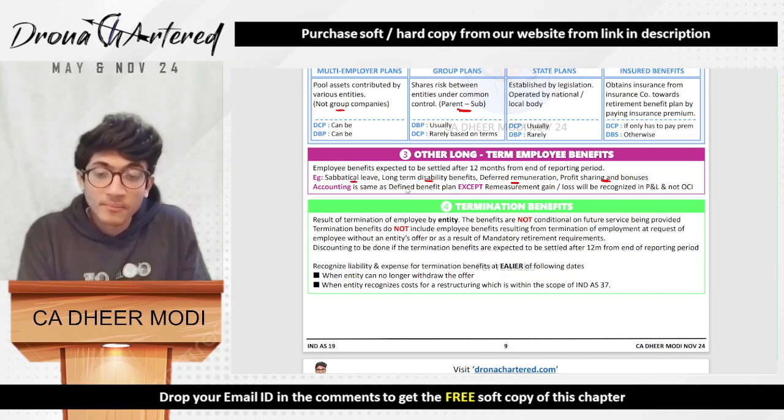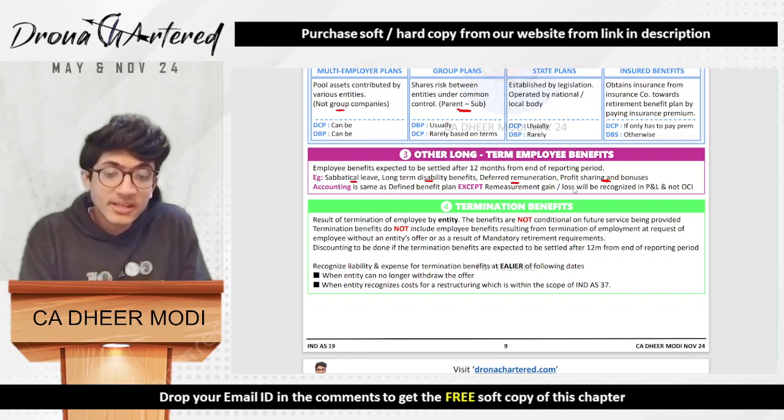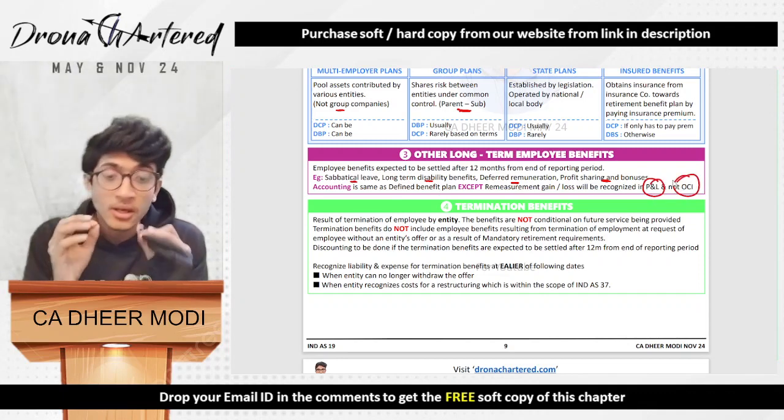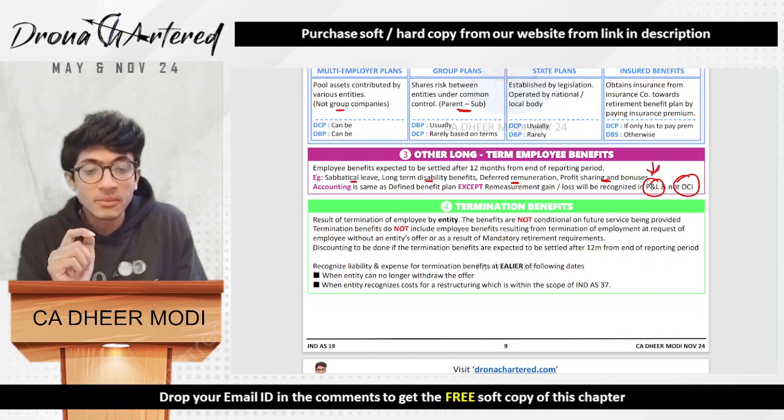Accounting will be the same as the defined benefit plan, except remeasurement gain or loss will be recognized in P&L and not in OCI. So till now we were measuring all revaluation, all remeasurement gains in OCI, but in this case we will be measuring them in P&L.